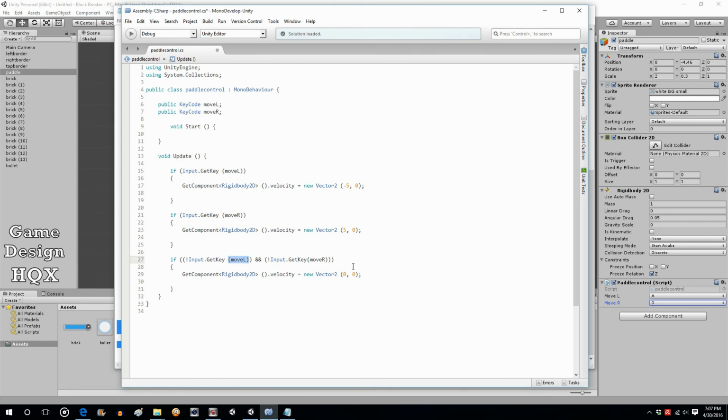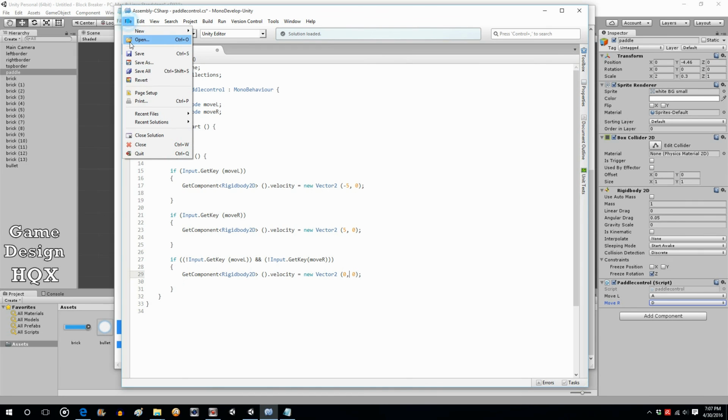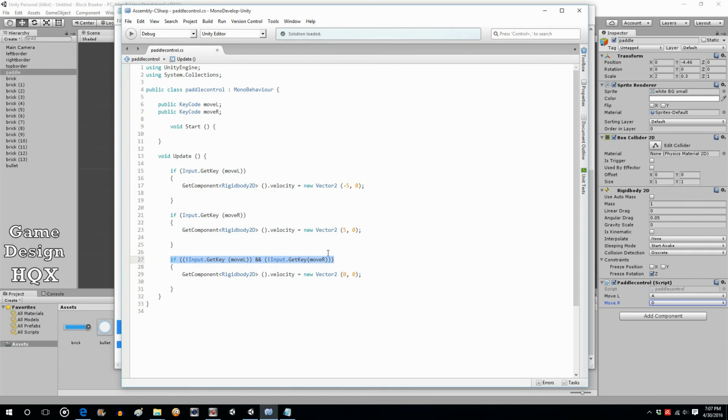You can definitely see things more complicated than this, but considering you're checking only two values, this one's fairly complicated. So again, if this and this are not true, then go ahead and get rid of the velocity.